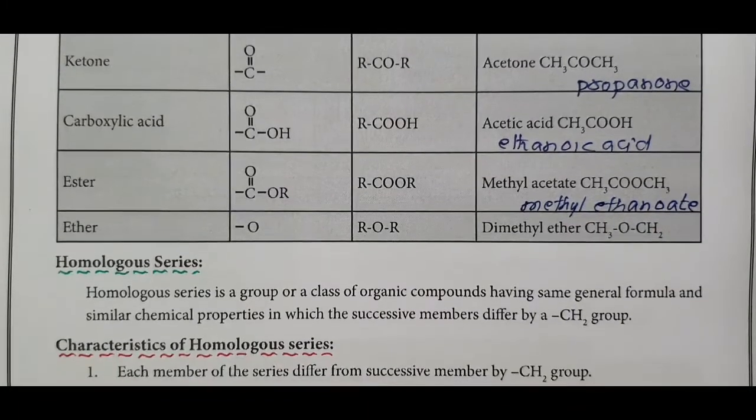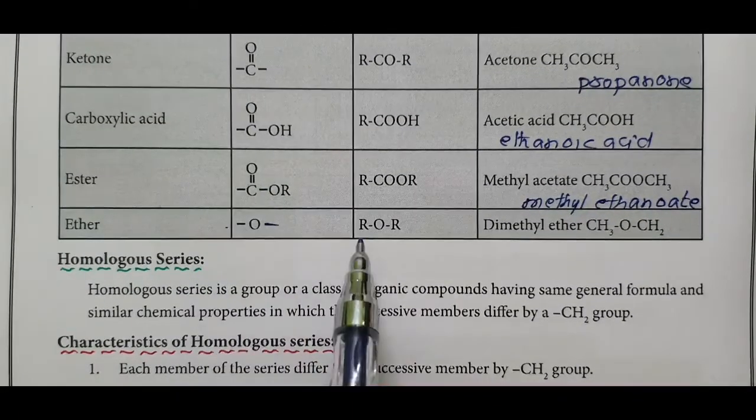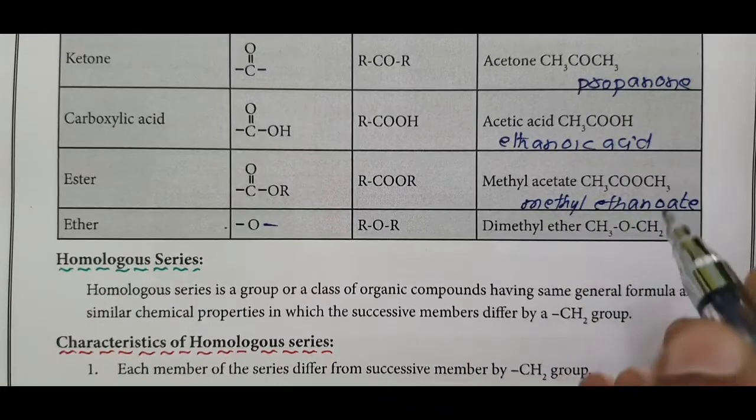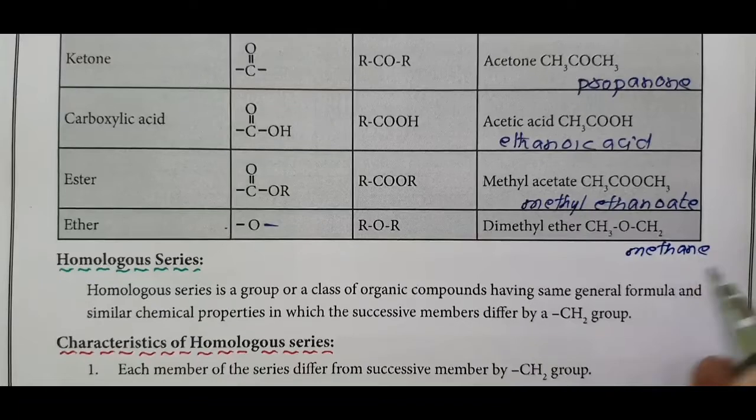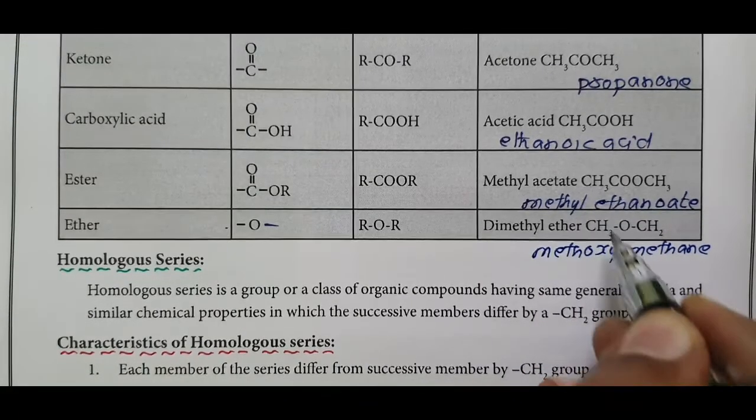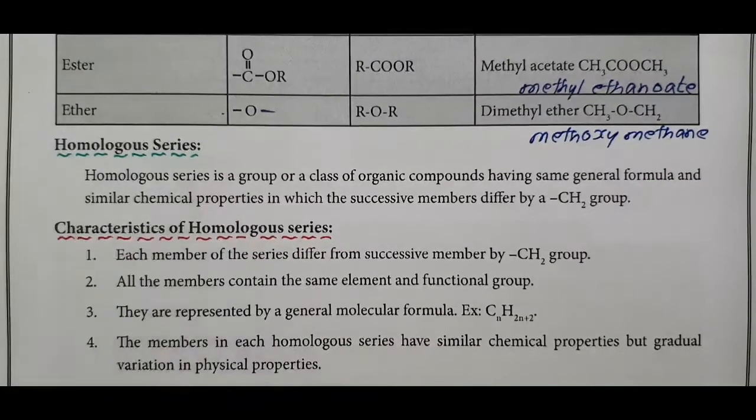And ether: functional group O. Like ketone and ester, when 2 alkyl groups are attached to O, it is called ether. Dimethyl ether: 1 carbon, meth; carbon-carbon single bond, ane; methane. Here you have 1 carbon, methane, oxygen, methoxymethane, the IUPAC name.